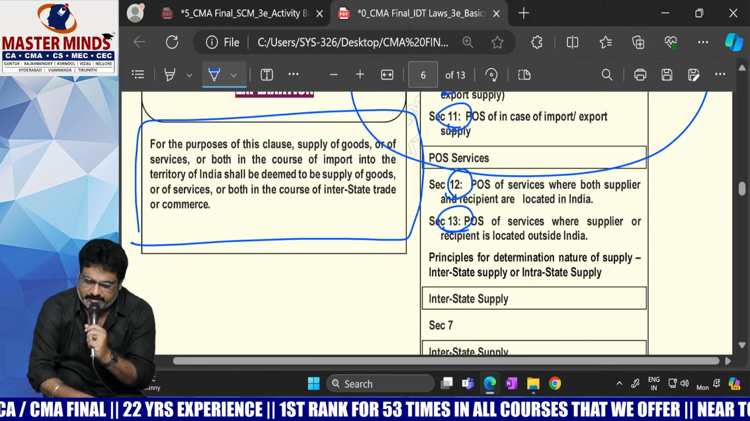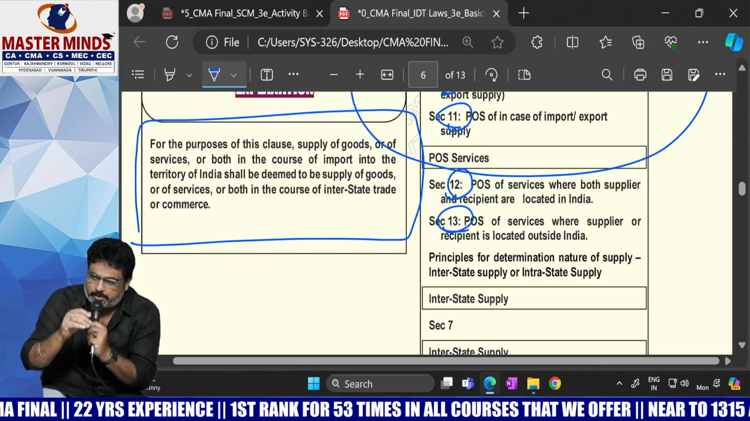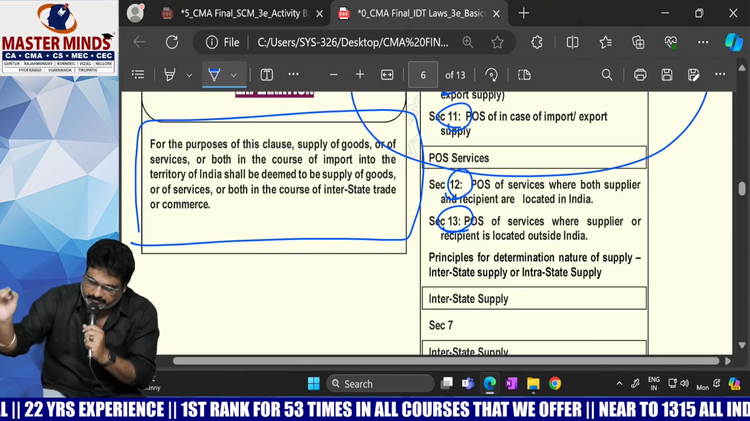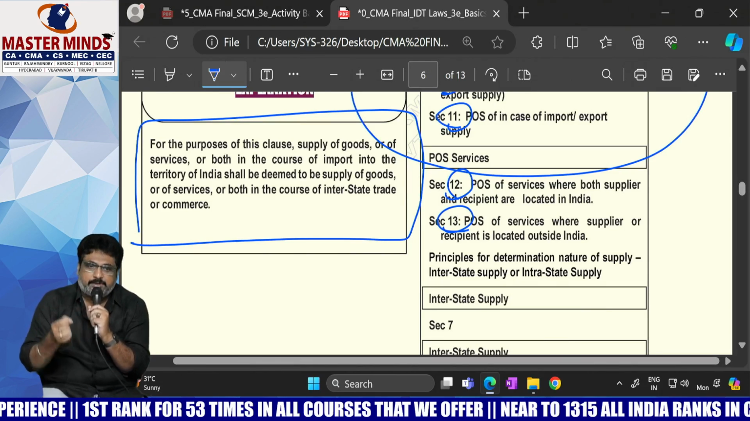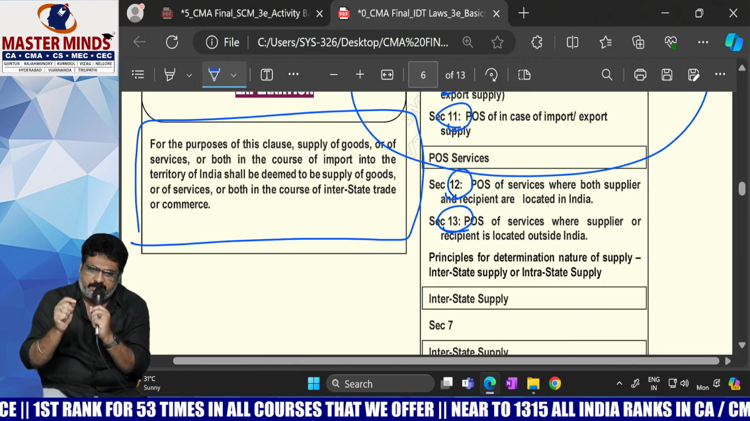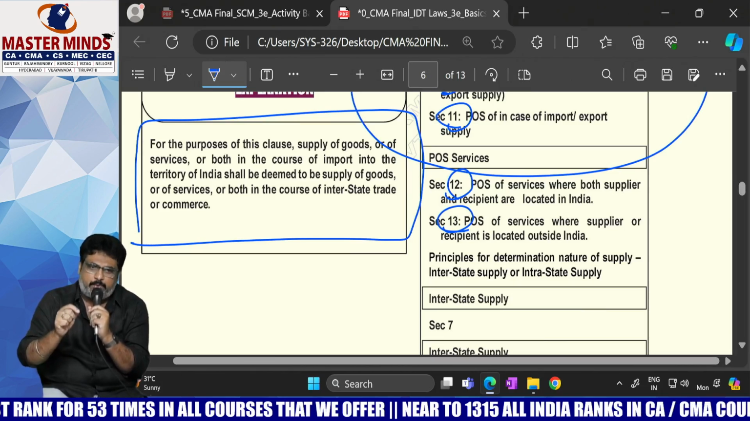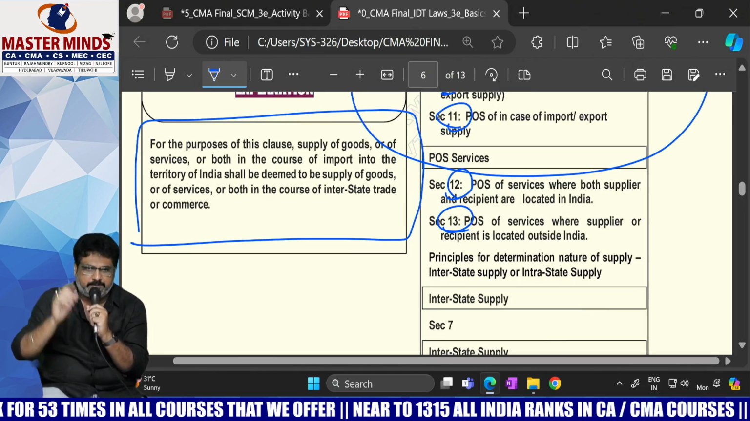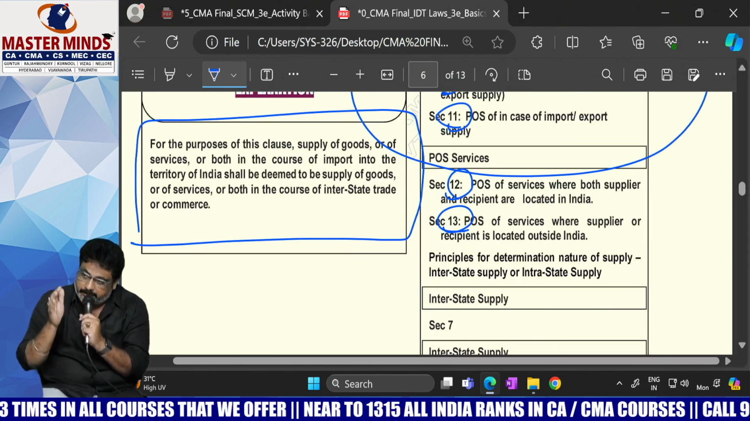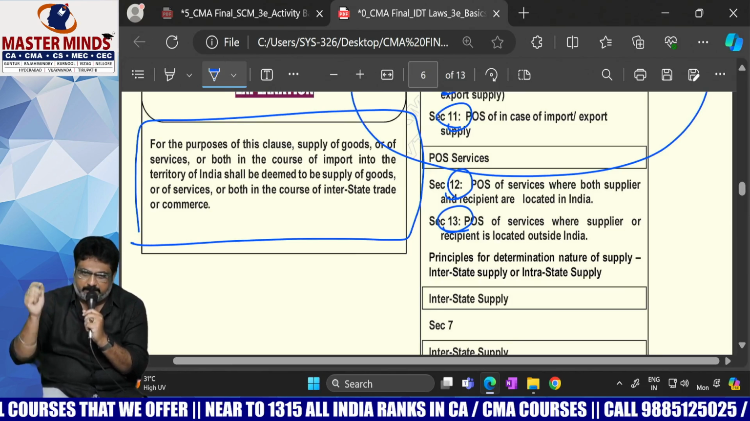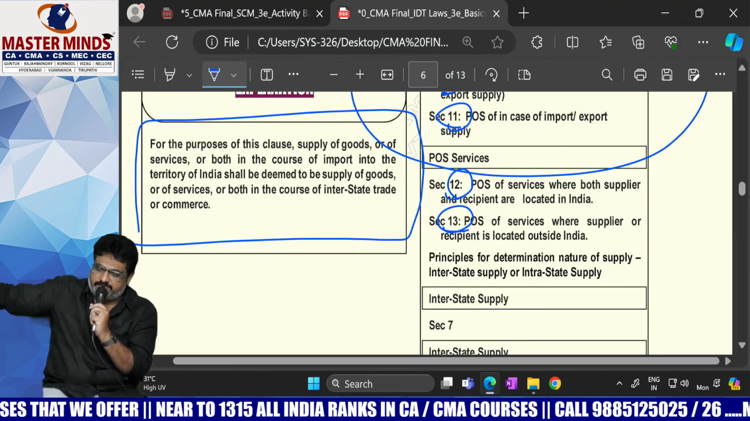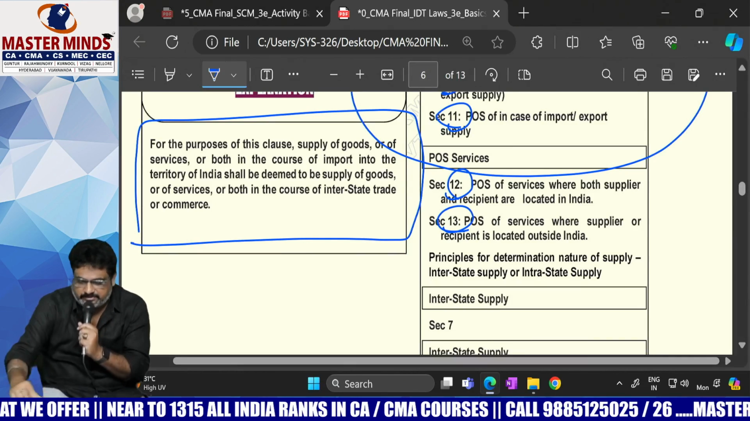Simply, what is the sentence you can write there? Imports are deemed to be interstate supply. Single line. Imports are deemed to be interstate supplies in order to levy the IGST. That is a simple sentence for that explanation.